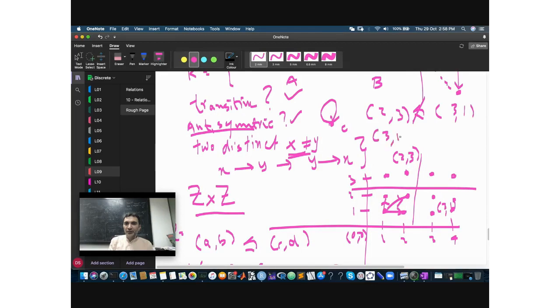Similarly, is 3 1 less than or equal to 2 3? No. Yeah, it's not, because 3 is not less than 2, right? तो ये दोनों बातें ठीक नहीं है. Okay, ये उससे भी छोटा नहीं है, वो इससे भी छोटा नहीं है.